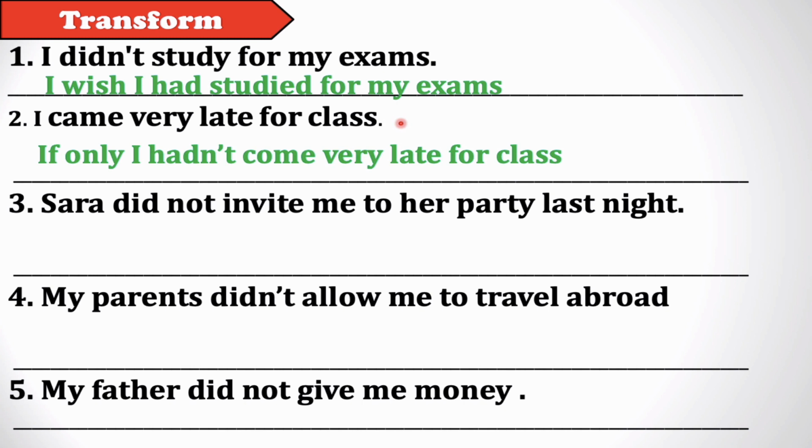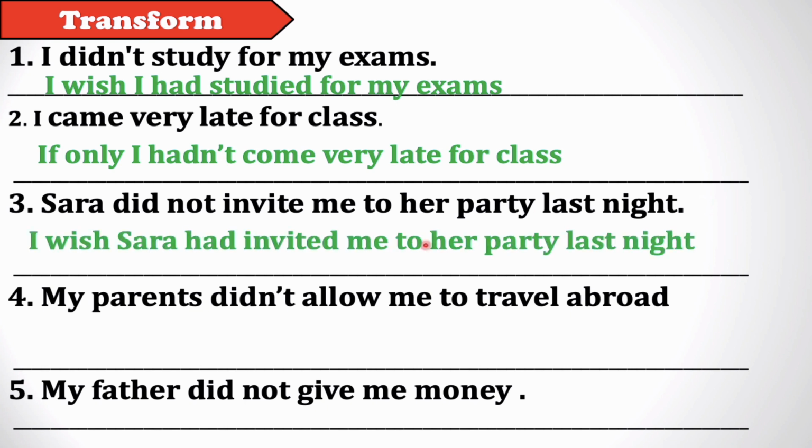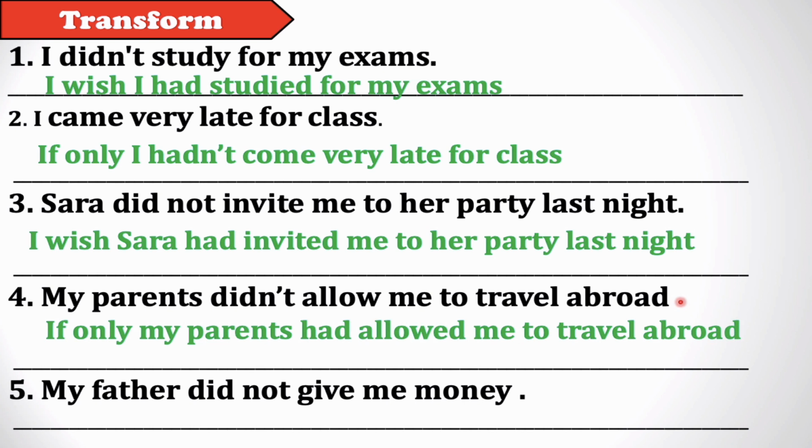Okay. 3. Sarah did not invite me to her party last night. So negative or affirmative here. So here we have a negative and we need to change it into affirmative. Okay. So I wish Sarah had invited me to her party last night. Okay. Please remember had invited past perfect. 4. My parents didn't allow me to travel abroad. So we have negative, we change it into affirmative. Good. So if only or I wish my parents had allowed me to travel abroad.